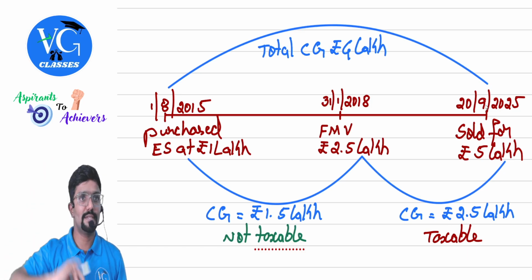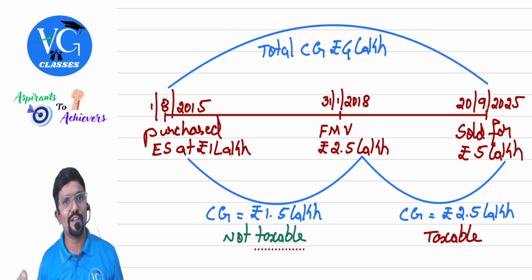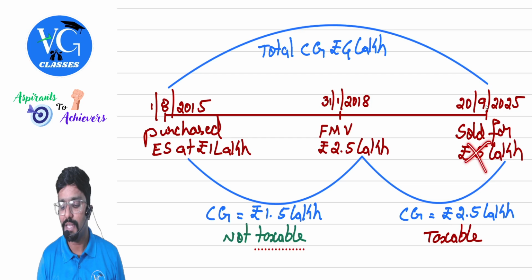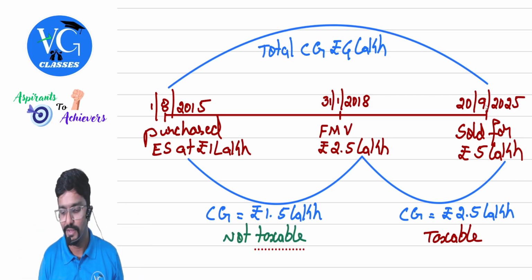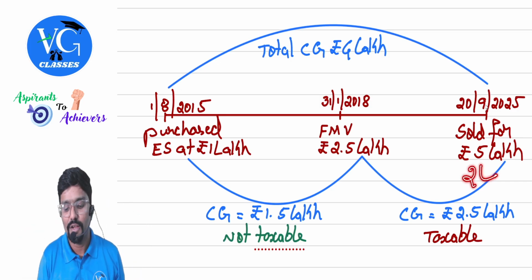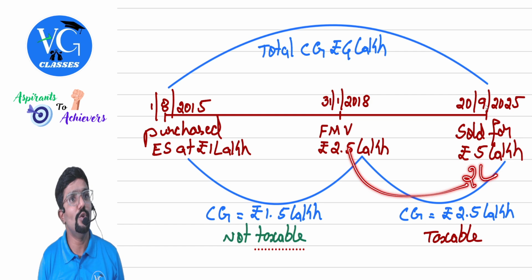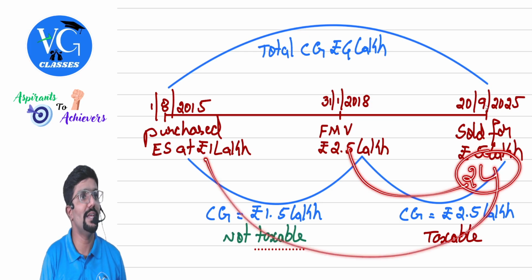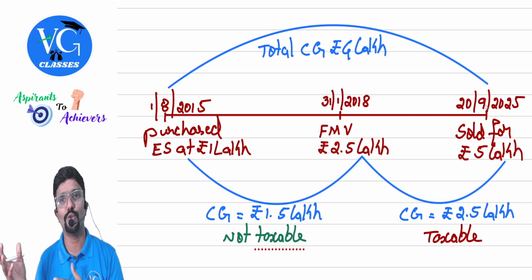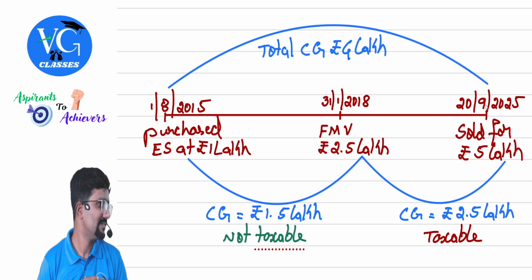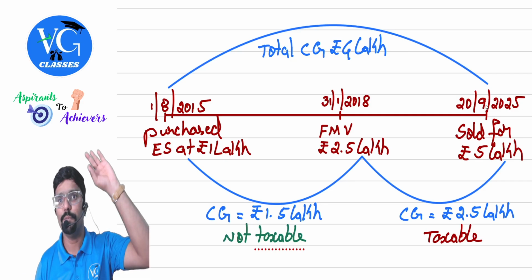Is that clear? Yes. Sir, what if by chance it was a loss? For example, I have sold it only for 3 lakh, or let me take it as only 2 lakh. I have sold only for 2 lakh. After this, I made a loss. Chances are there, correct? Now, share price can go anywhere. Assume this was 2 lakh. 2.5 or 2 lakh, whichever is lower, 2 lakh. Then 2 lakh or 1 lakh, whichever is higher, 2 lakh. Claim 2 lakh. Sale value 2 lakh, cost 2 lakh, gain 0. Hope you understood.